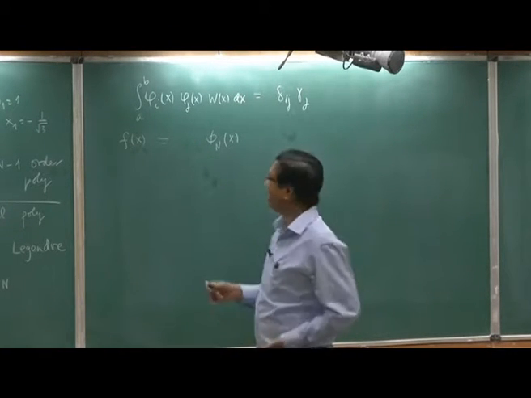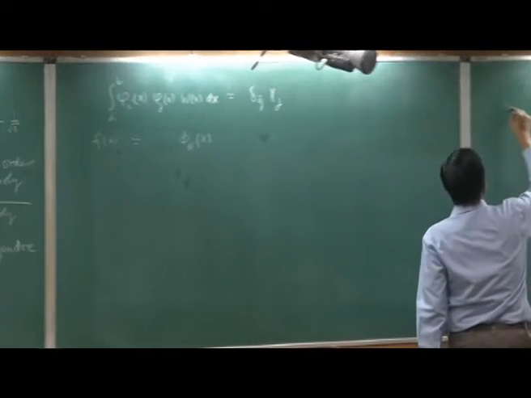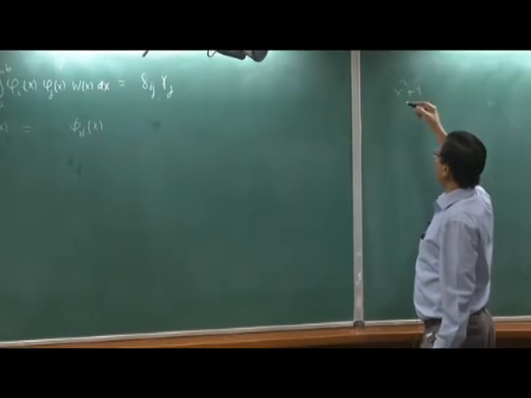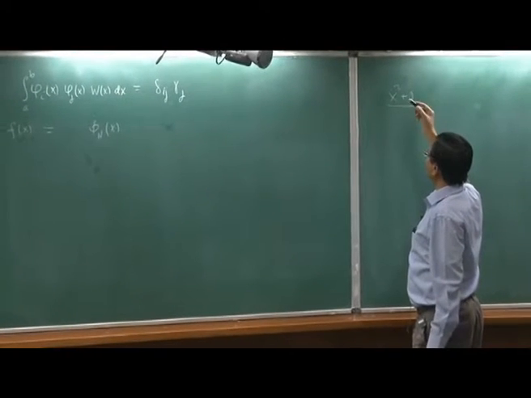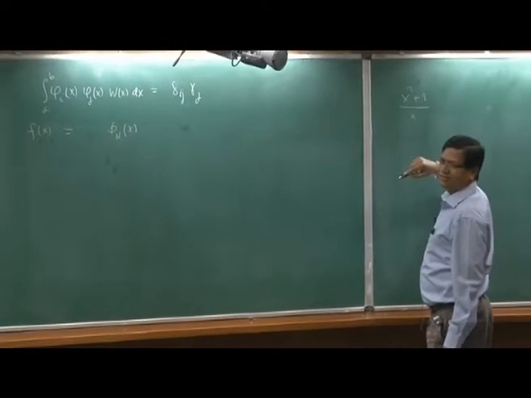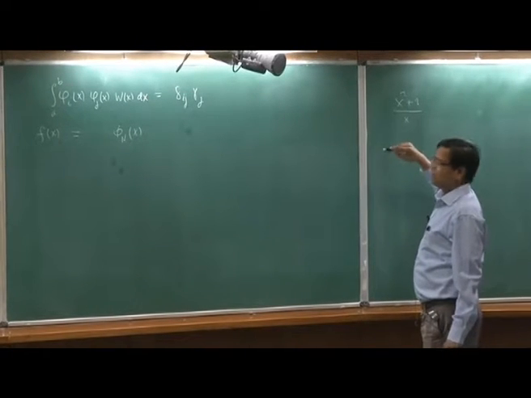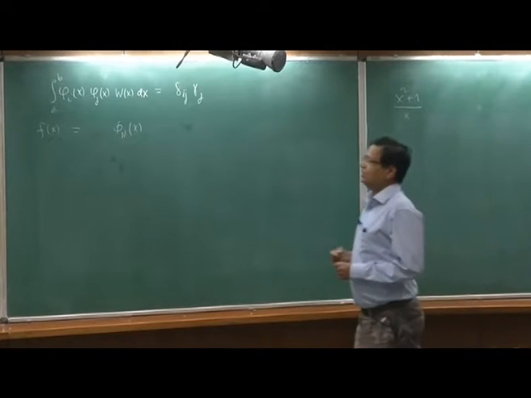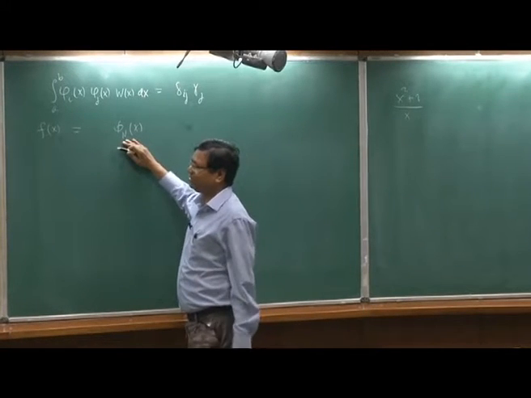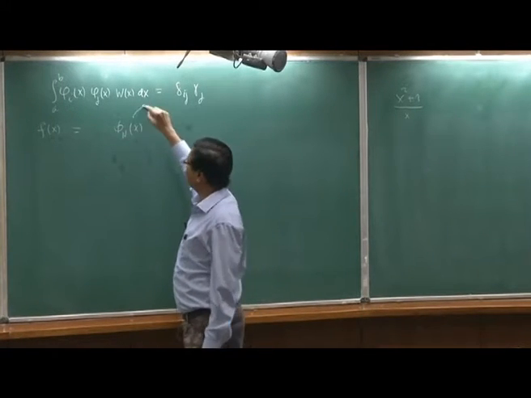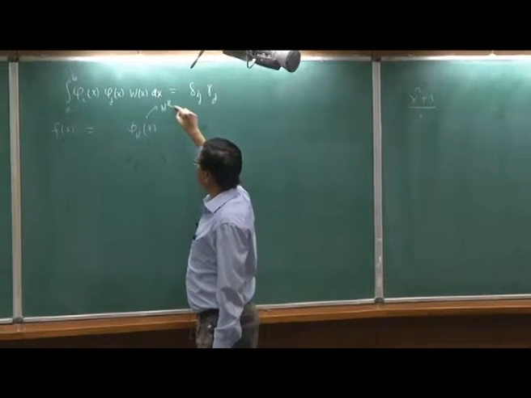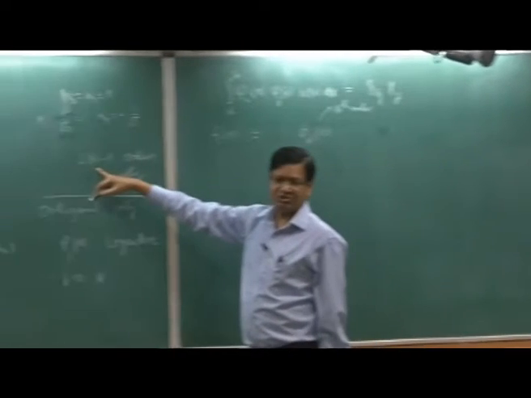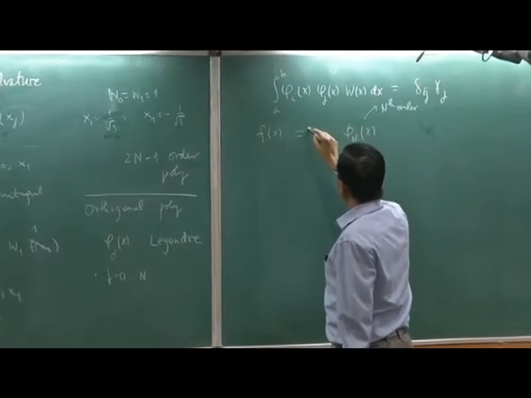Let us say we divide the function x squared plus 1 by x. I will get x plus 1 as the quotient and 1 as the remainder. Here this is an nth order polynomial, so the remainder will be of order n minus 1, because overall it is 2n minus 1. So this is a remainder.